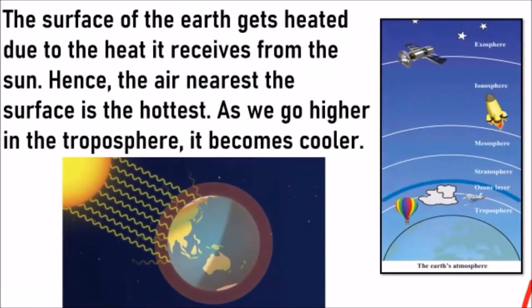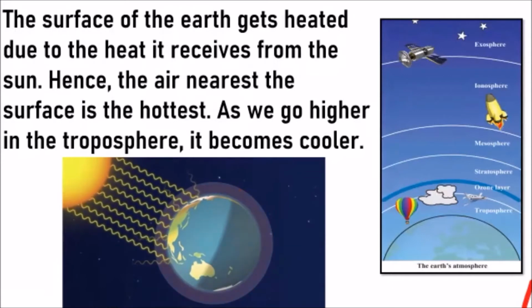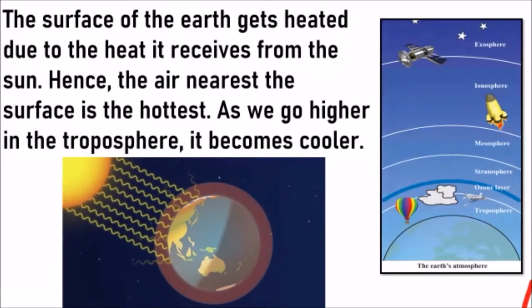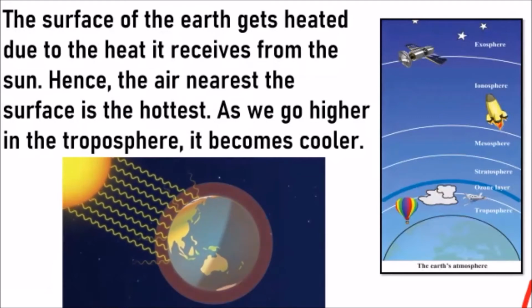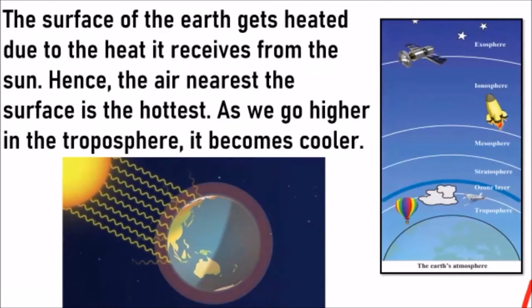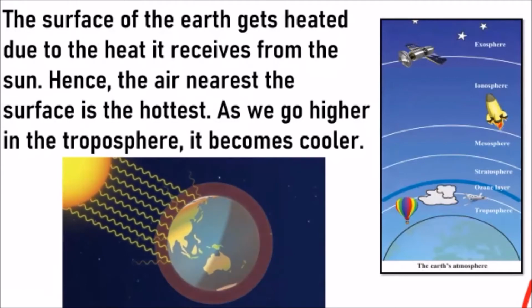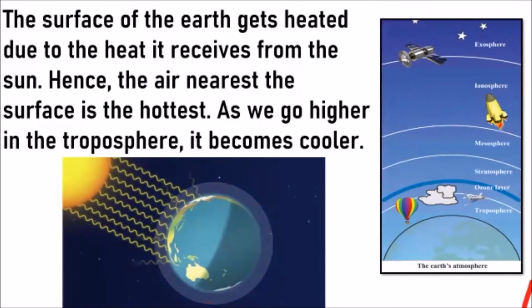That's the first sphere. So the troposphere is very hot. But as we keep on going higher and higher, if suppose you have a rocket and you go out from the earth, you move from the troposphere, you go higher to the stratosphere, it's more cold. Go to the mesosphere, more cold. Ionosphere, more cold. So as you go farther from the earth, the atmosphere is very cold.